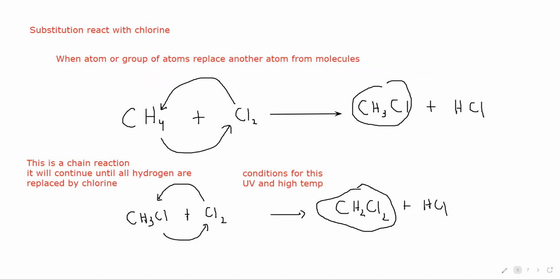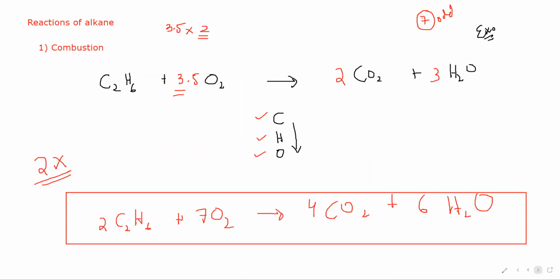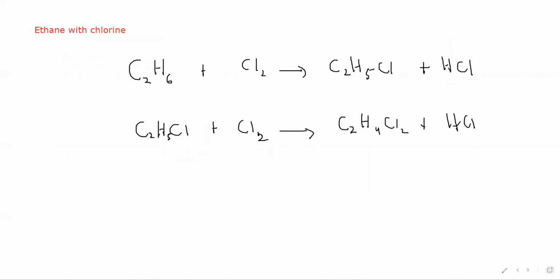So for alkanes, there are two reactions: number one is combustion and number two is substitution. Then isomers of alkanes. Isomers are compounds with the same molecular formula but different structures. They are known as isomers.